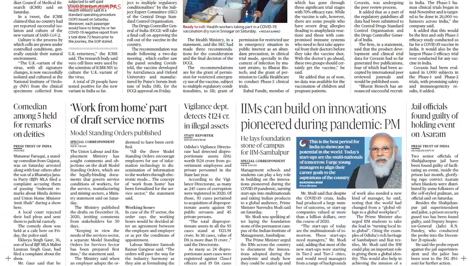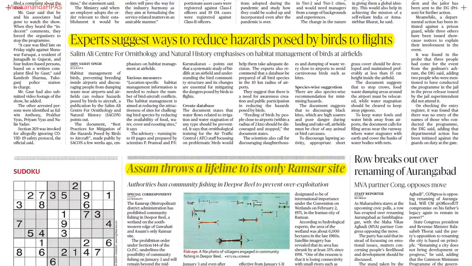The next news is related to the expert. The next news is related to the hazards that are posed to the flights. Now, please understand, Salim Ali Center for Ornithology and Natural History is the total center name, and it is located in Karnataka.